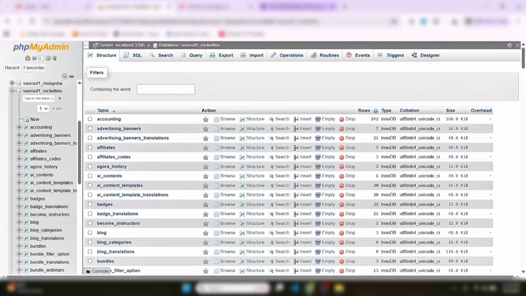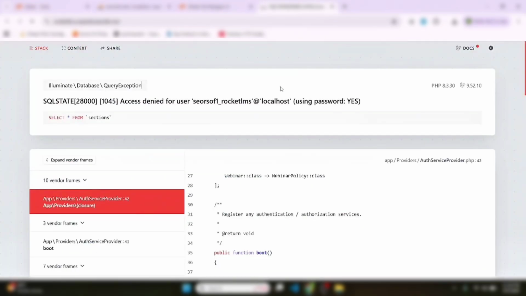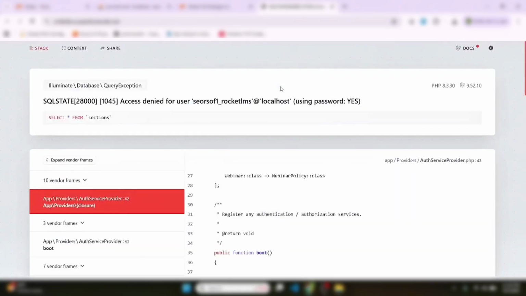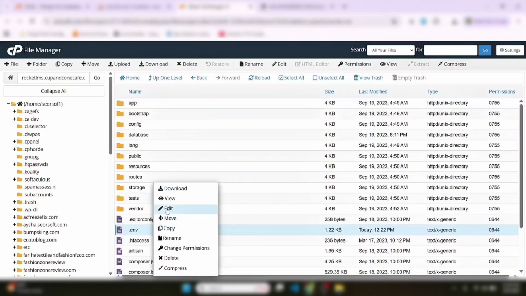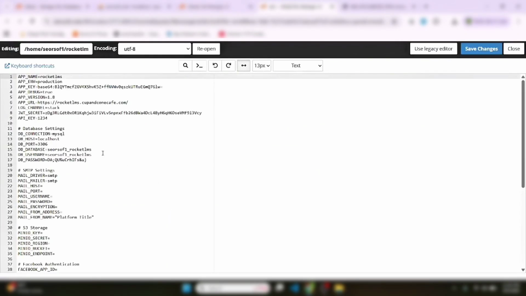Okay, now let's refresh our domain. Still we have a problem. We got an error. The password is okay, but maybe there is a problem in the env file. Maybe the database has extra spaces or a connection error.